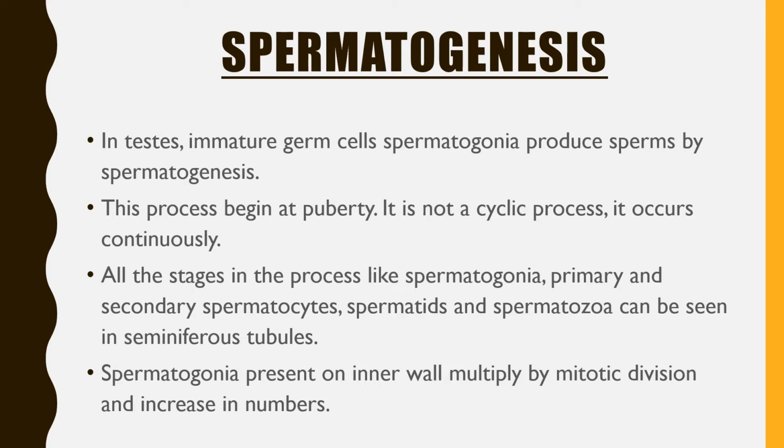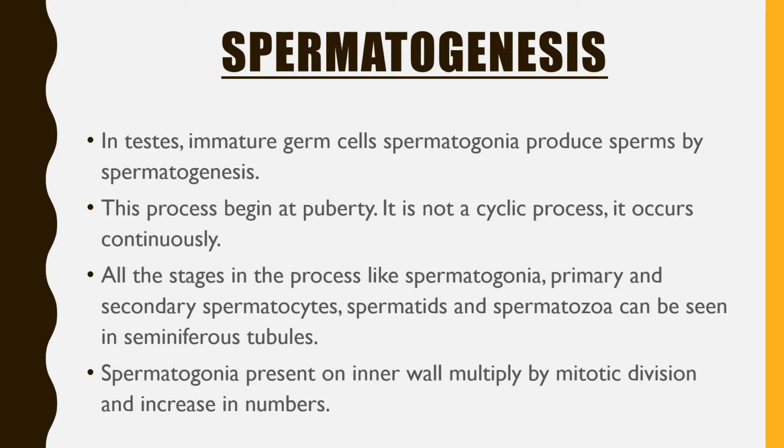The process will begin only at puberty, when a male individual reaches puberty. And one important thing is that it is not a cyclic process; it goes on continuously.